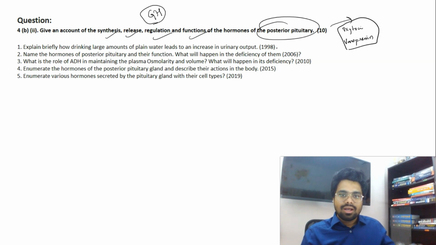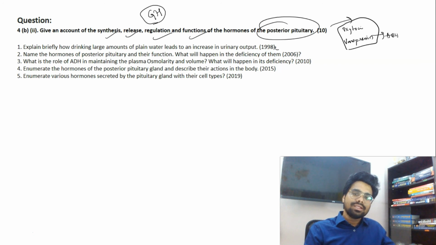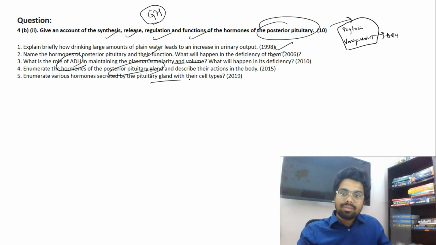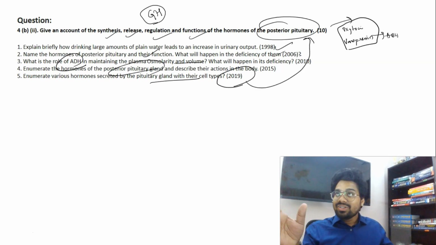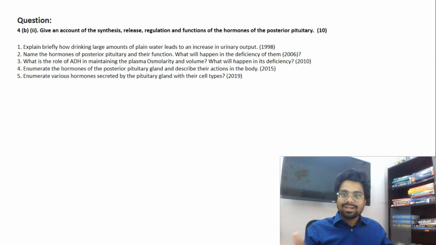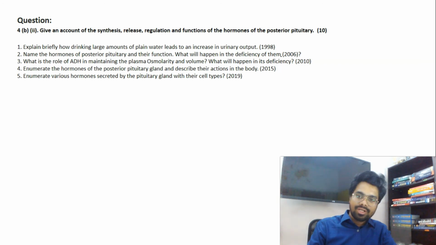To start with, vasopressin is an antidiuretic hormone, right? So they're asking how drinking large amounts of plain water leads to a change because of ADH. Name the hormones of the posterior pituitary. Again, what will happen in deficiency of them? What is the role of ADH in maintaining plasma osmolarity? Enumerate the hormones of the posterior pituitary gland. Enumerate the various hormones reported. They're almost there. Even in 2019, as I told you, there are 10 to 12 questions, almost 20 to 25% of the paper is from 2019. Directly see, enumerate various hormones secreted by the pituitary gland with their cell types.